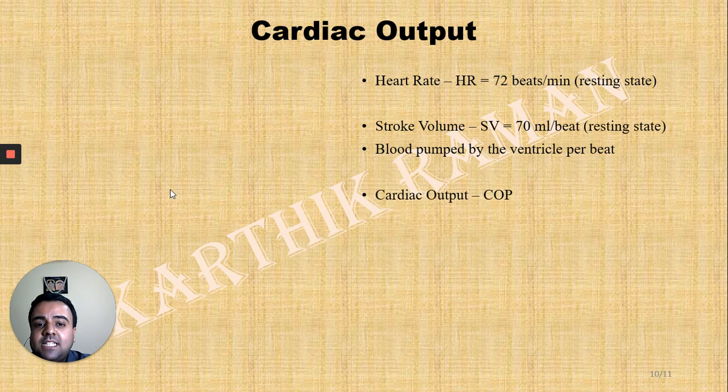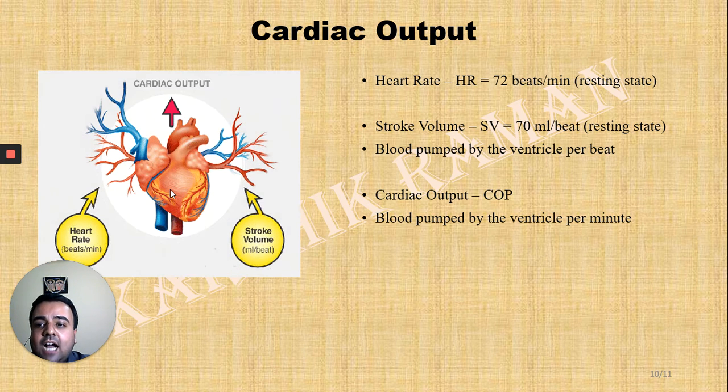Now the cardiac output is abbreviated as COP, and the question is, is there any relationship between the cardiac output, the heart rate and the stroke volume? You can define cardiac output as the volume of blood pumped by the ventricle per minute.